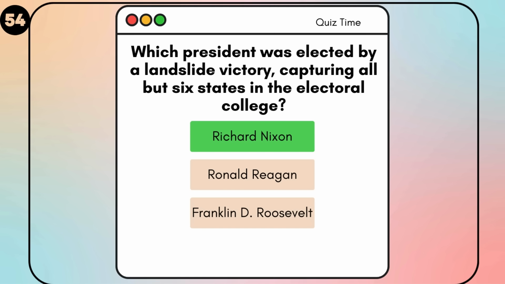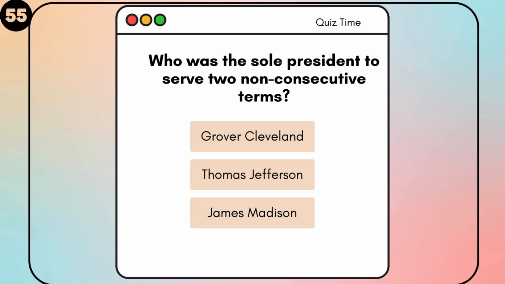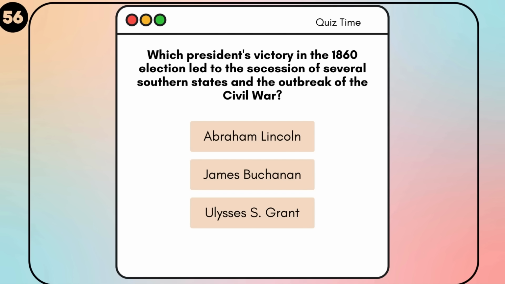Richard Nixon. Who was the sole president to serve 2 non-consecutive terms? Grover Cleveland, Thomas Jefferson, James Madison. Grover Cleveland. Which president's victory in the 1860 election led to the secession of several southern states and the outbreak of the Civil War?